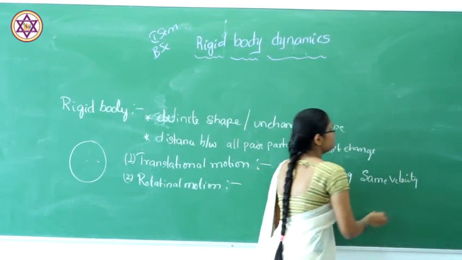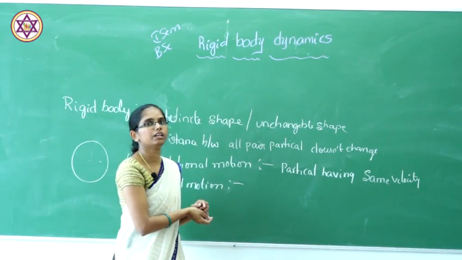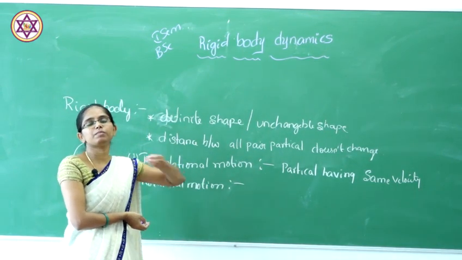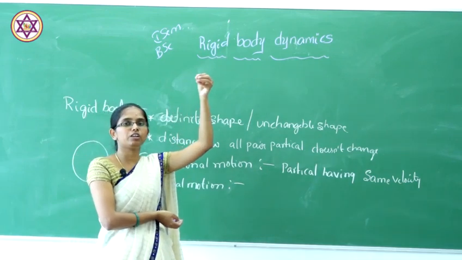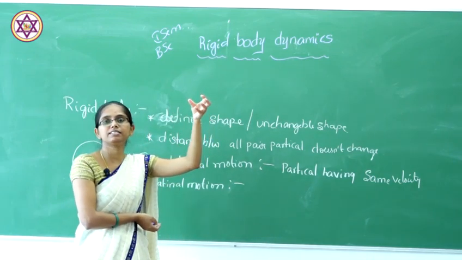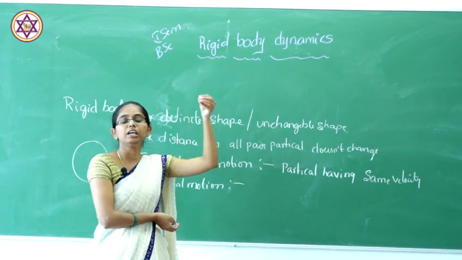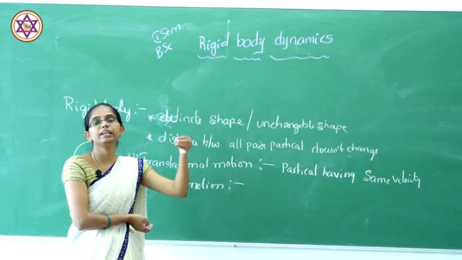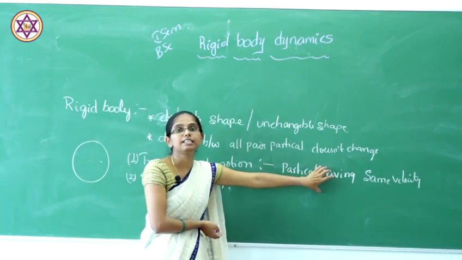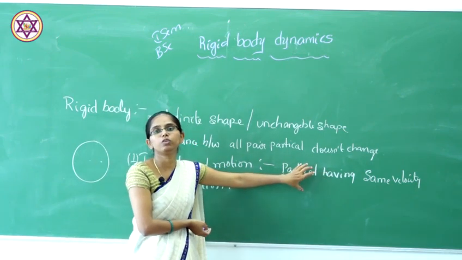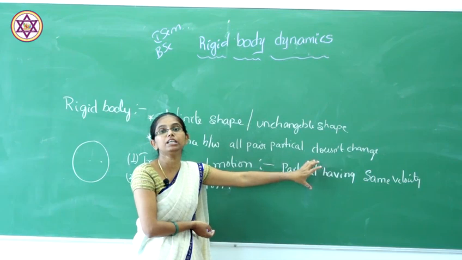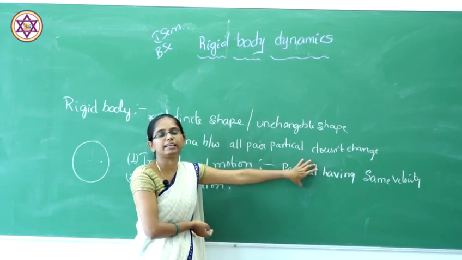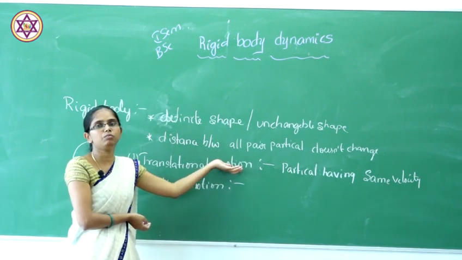An example for translational motion: if you take a stone and drop it from some height, here I consider the stone as a rigid body. If you drop the stone, it moves with the same velocity, and the particles inside the stone also move with the same velocity, so the motion of that stone is taken as translational motion.